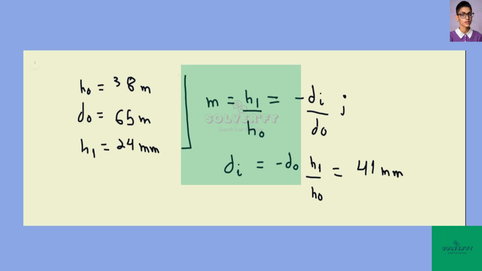The image here in this situation is inverted, and with this distance of the image we can find the focal point easily, because now it's just a matter of 1 over d0 plus 1 over the image distance is equal to 1 over f.